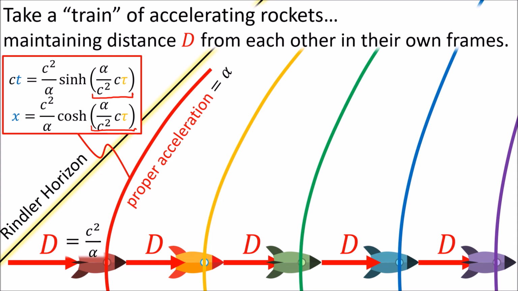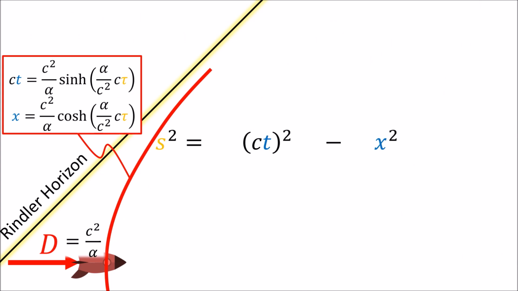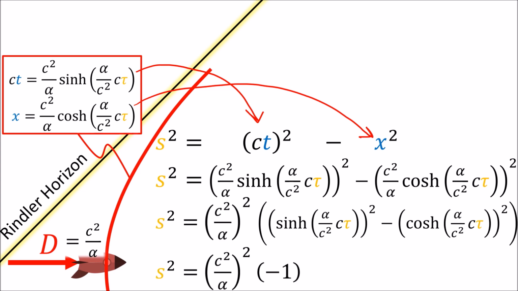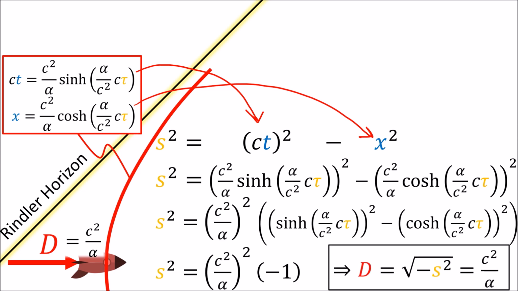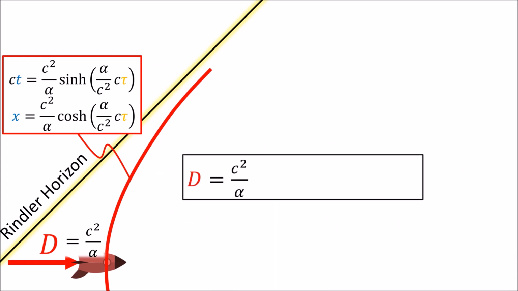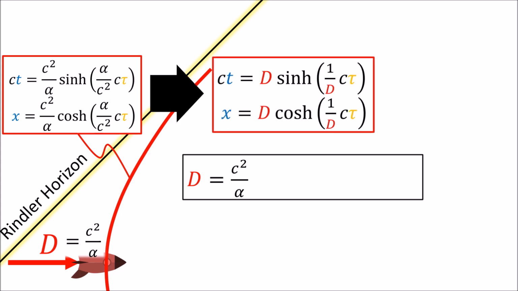We know that this distance is constant because when we calculate the space-time interval, s squared, which is ct squared minus x squared, and then take the square root of its negative value, we get a constant proper length c squared over alpha. I may sometimes write the equations of motion for an accelerated observer using d instead of c squared over alpha. D is the distance between the first spaceship and the Rindler horizon at the origin, and it's a convenient unit of distance to use when talking about distance in Rindler coordinates. I don't know if this distance d has an official name, so I'm just going to call it the Rindler distance.